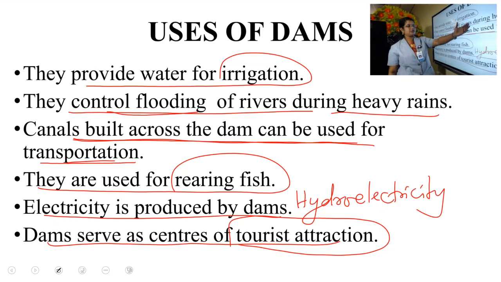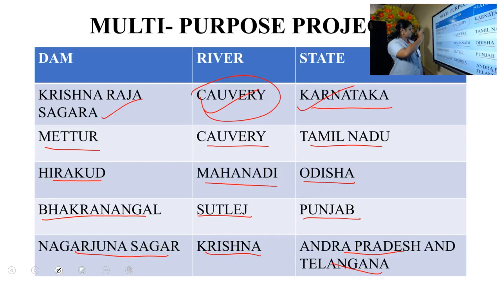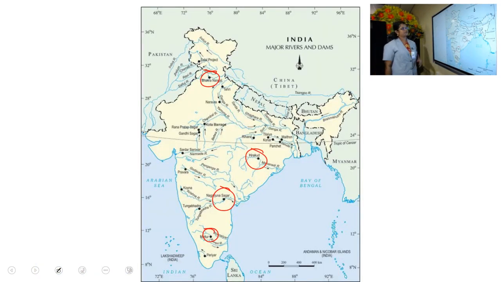They provide water for irrigation. They control flooding of rivers during rainy season. Canals built across the dam can be used for transportation. Rearing fish can be done, electricity is produced by dams, and dams serve as centers of tourist attraction. Then we learned about multi-purpose projects. Dams which are used for more than one use are known as multi-purpose projects. And these are the 5 important dams for you: Krishna Raja Sagara, Mettur, Hirakud, Bhakra Nangal and Nagarjuna Sagar. And there's a map work for you.